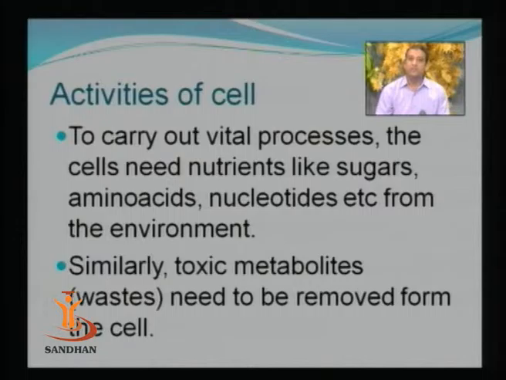So the cell requires vital elements, and those vital elements are nutrients, and these nutrients have to be transported from the environment into the cell. The cell requires nutrients like sugar, amino acids, nucleotides, and at the same time the toxic metabolites which are normally produced during the metabolic reactions have to be excreted out of the cell. And if that process also does not occur properly, then a large number of waste metabolites are going to accumulate in the cells. So the cell membrane has to carry out two functions.